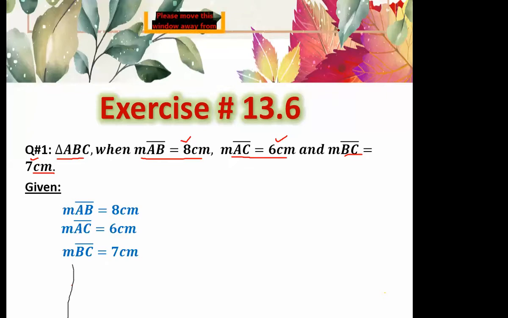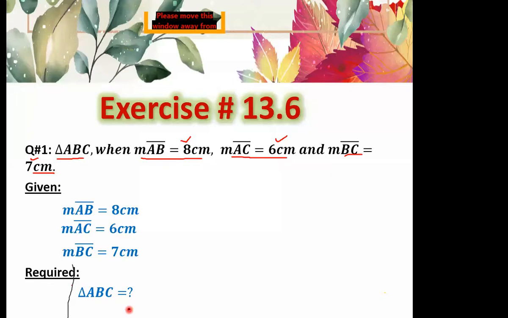Now what is required of you? What do you have to do? You have to construct a triangle ABC. First you will write down the heading of required, and then what is required here? Triangle ABC means you have to construct triangle ABC. So you will write triangle ABC is equal to question mark. Clear? So this is required.